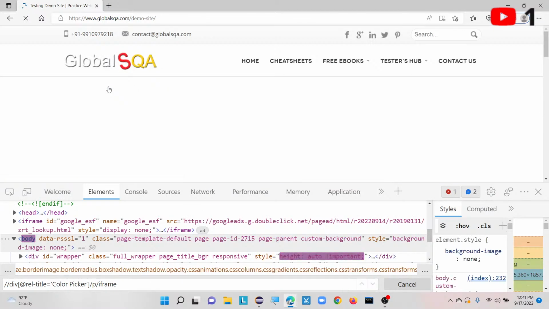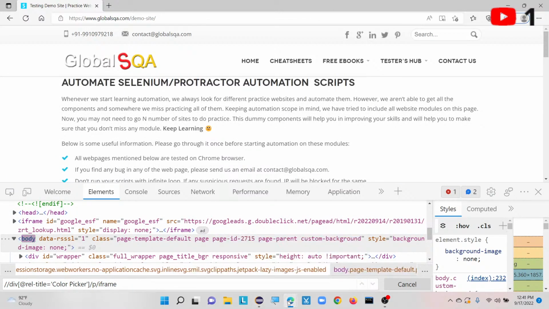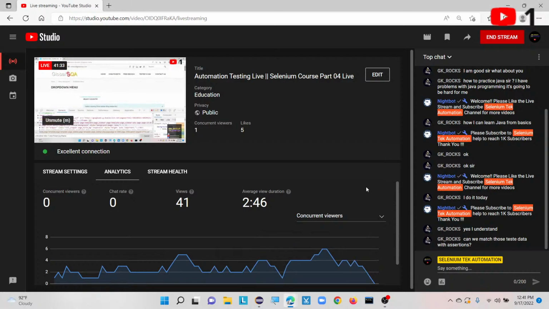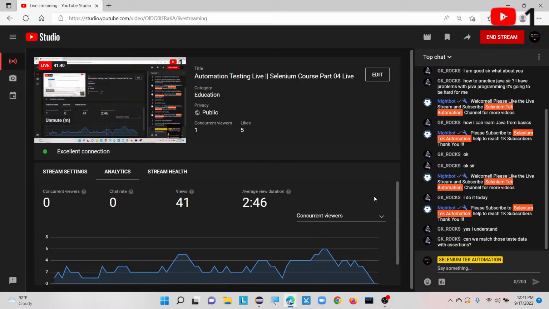So far if you have any doubts, please let me know from the live chat. Yeah, GK Rocks, you are asking one question, right? Can we match those test data with assertions? Yes, we can match that test data as well, no issues. Assert.assertEquals or something similar we can use there. Any other questions, guys? So far, if you have, please let me know.